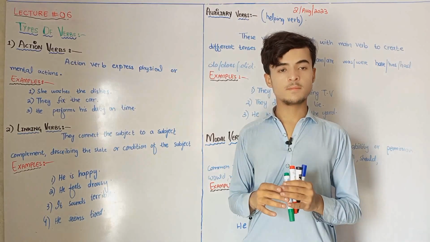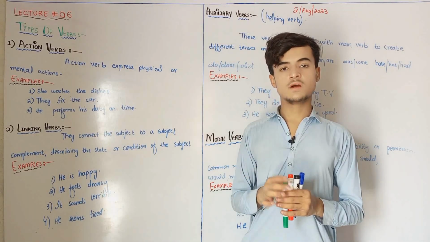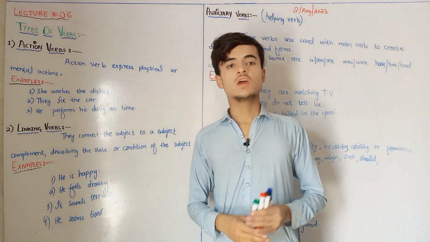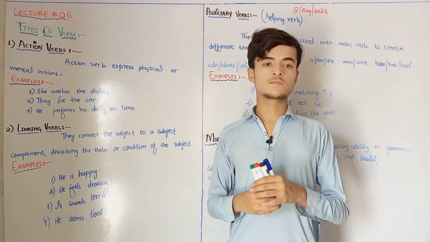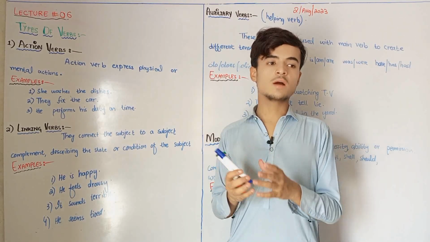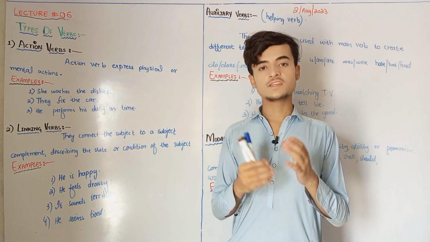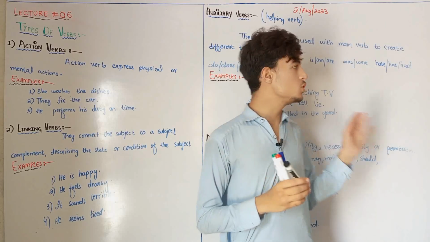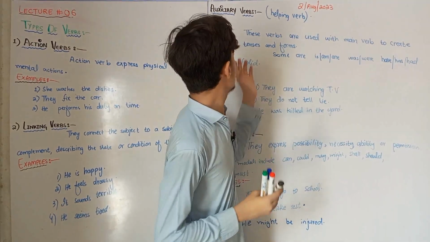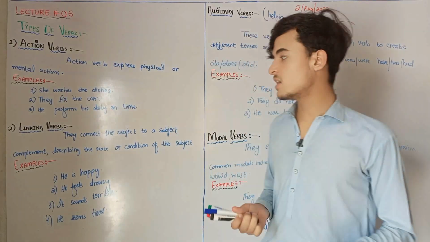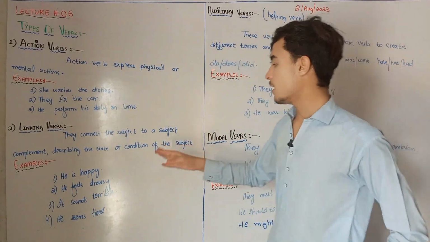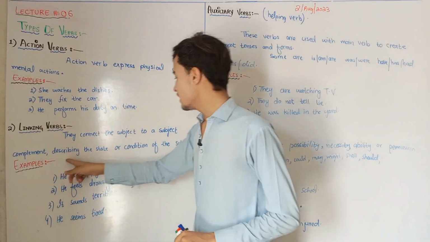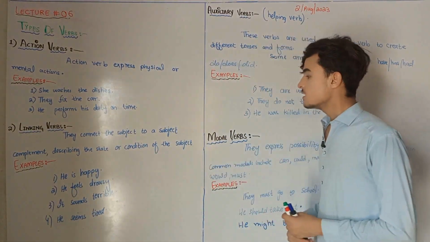For now, simply learn that an object is the receiver of an action, while a complement is used whenever we are not talking about a specific action, mostly with stative verbs and linking verbs. So linking verbs connect the subject to the subject complement, describing the state or condition of the subject.